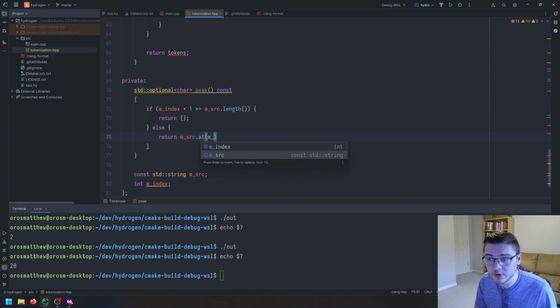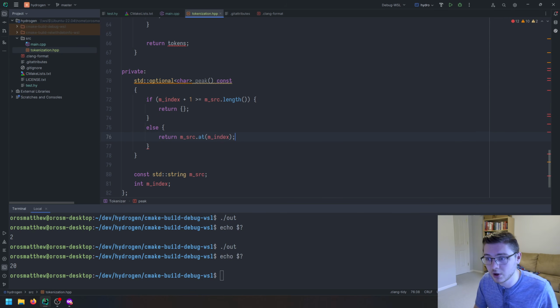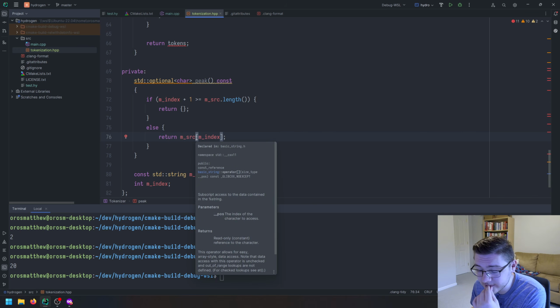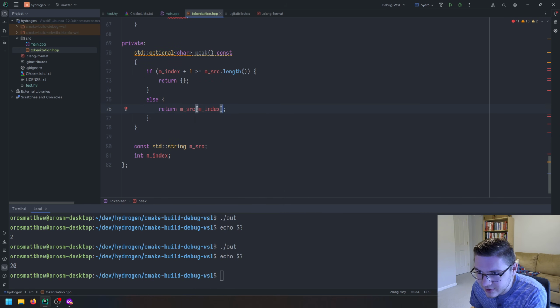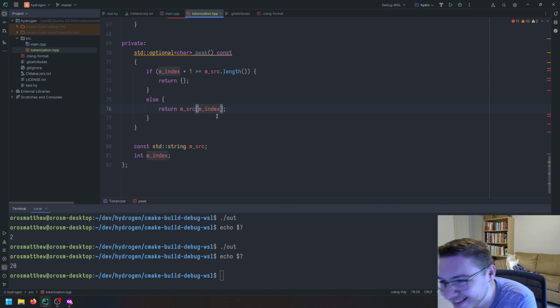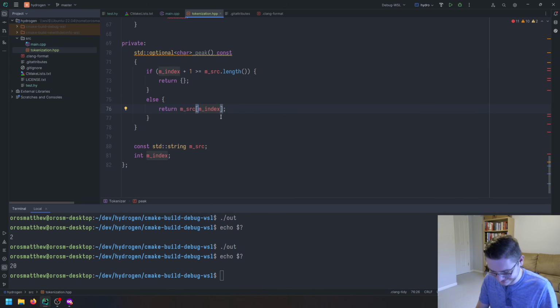So one of the things someone mentioned to me is, why am I using .at when I could just use this? What is this called? This is the index. I can't even remember the name of this.